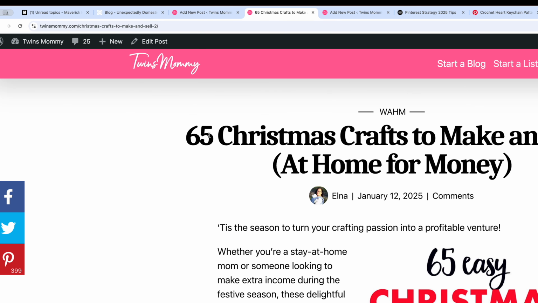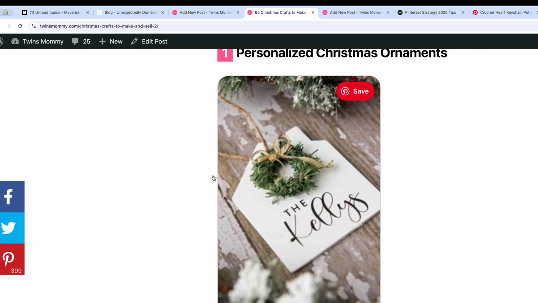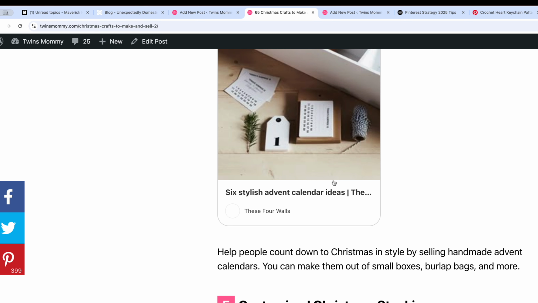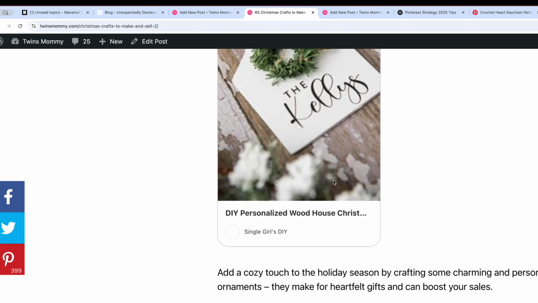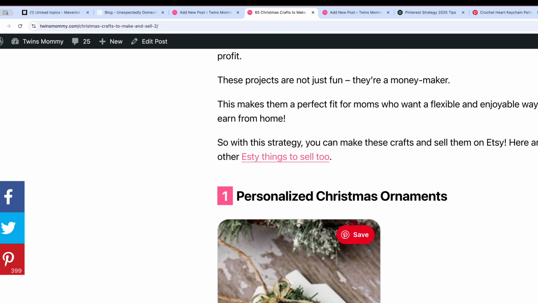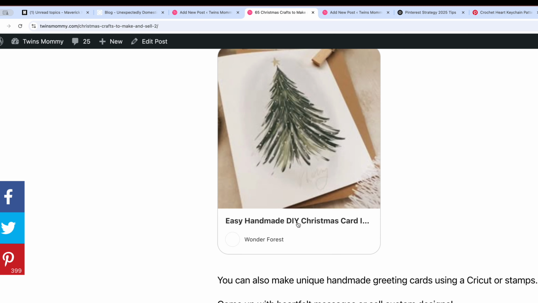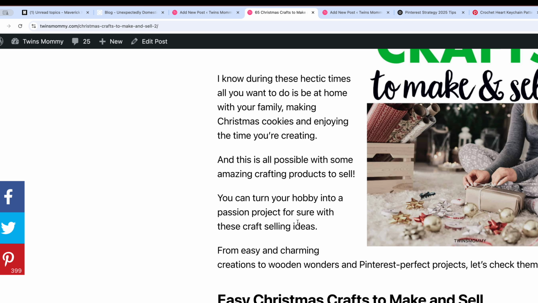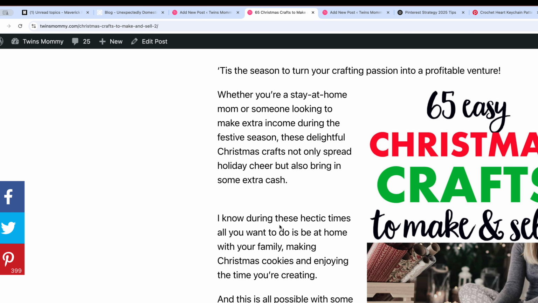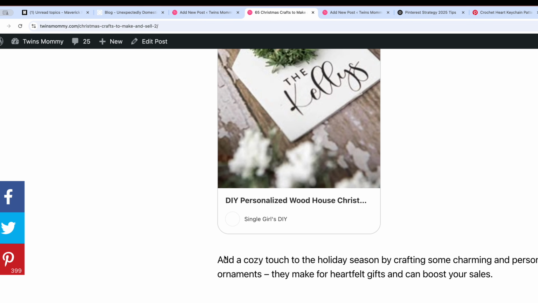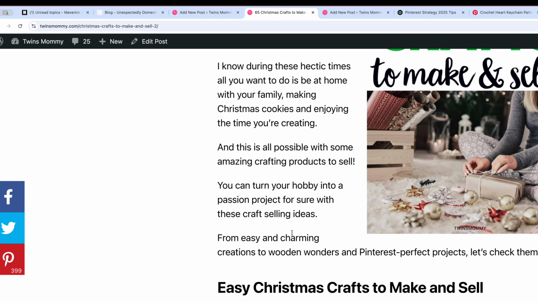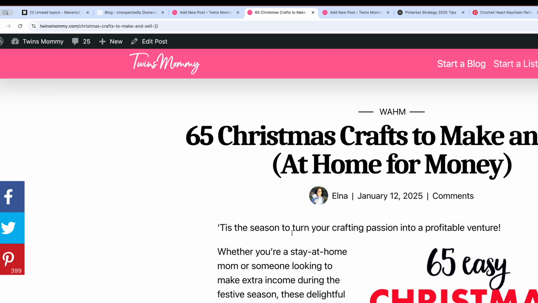So for this one is 65 things. I'm not going to go and find 65 images. I'm going to go and find 65 pins. So much easier. So what I did with this was I just quickly grabbed all of these. I spent maybe 10 minutes sourcing all of these pin images, and then popped them into my post. And then the next day I went and wrote the introduction, and then I wrote like 2 sentences here to write about each thing. This was a fast post. It was during the Christmas holidays. Obviously I have some downtime here and there, but I wanted to get this over and done with quickly. So that's what I mean by embedding images.